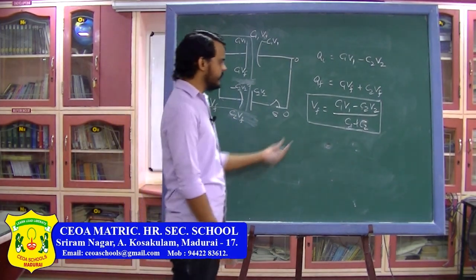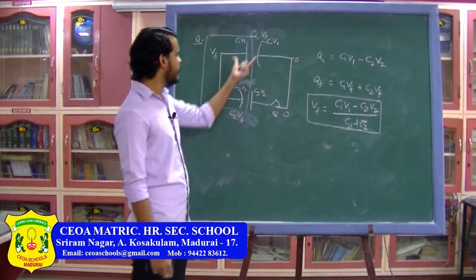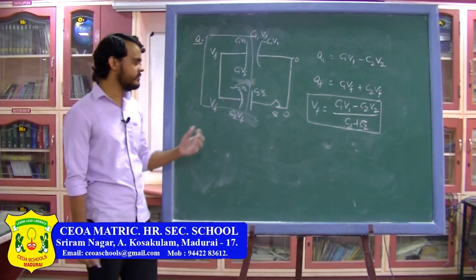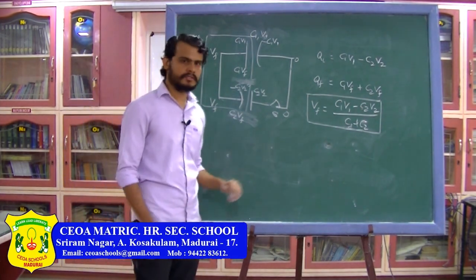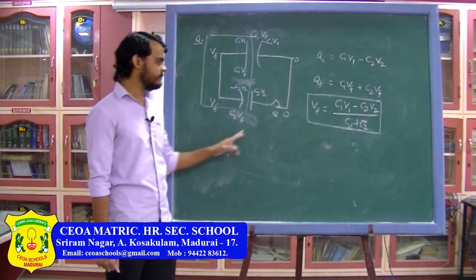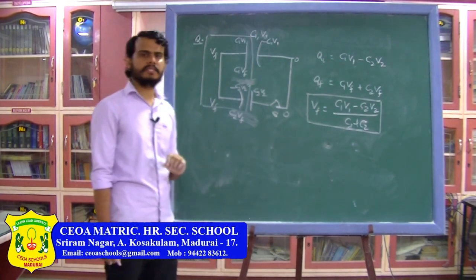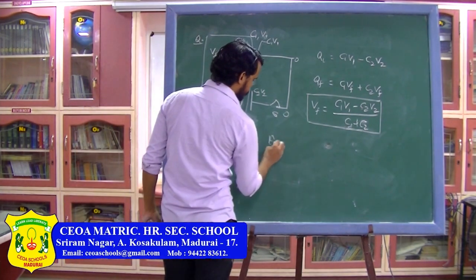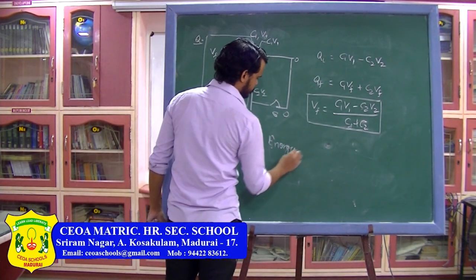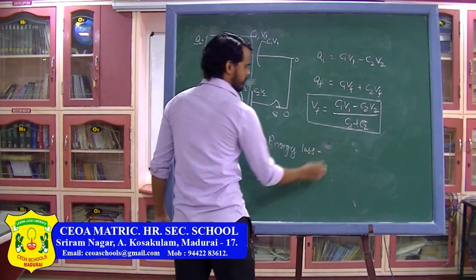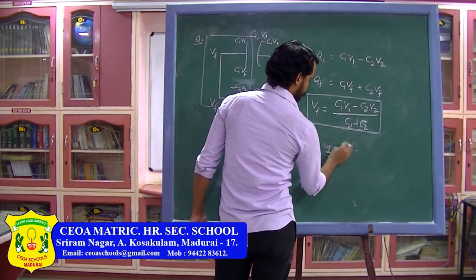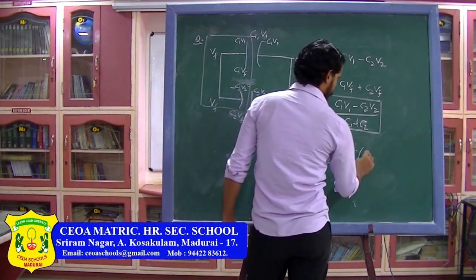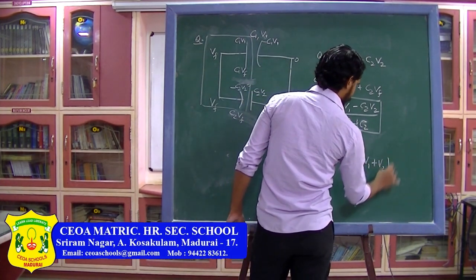Similarly, you can find the initial potential energy, which will be half C1 V1 square plus half C2 V2 square, and you can find the final potential energy, which will be equal to 1 by 2 C1 V final square plus 1 by 2 C2 V final square, and you can find the energy loss. You will find the energy loss will be half C1 C2 divided by C1 plus C2, times (V1 plus V2) whole square.